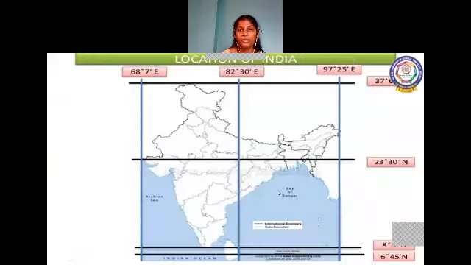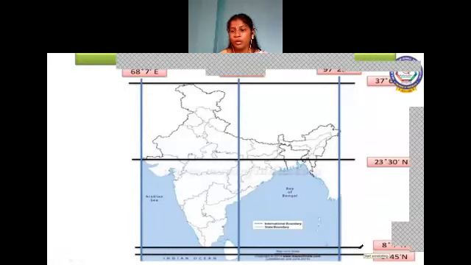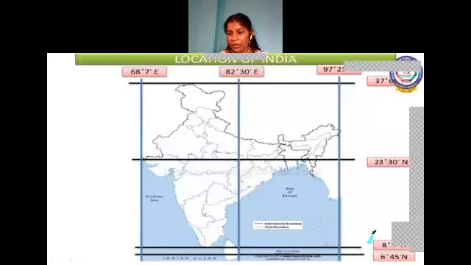So here we have a clear picture of the latitude and longitude extent of India. The latitudinal extent is 8 degree 4 minutes north to 37 degree 6 minutes north.